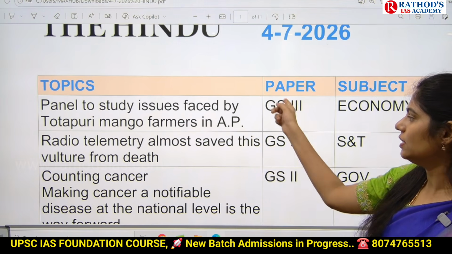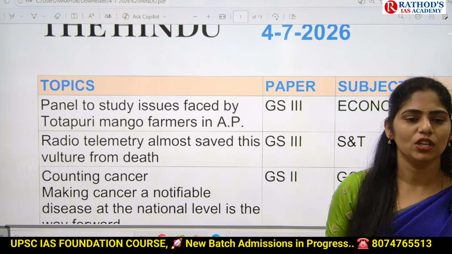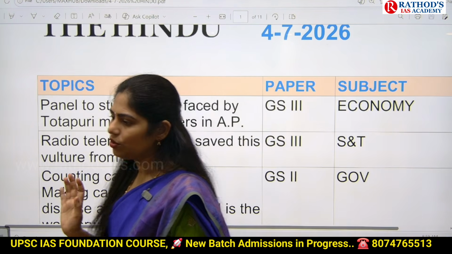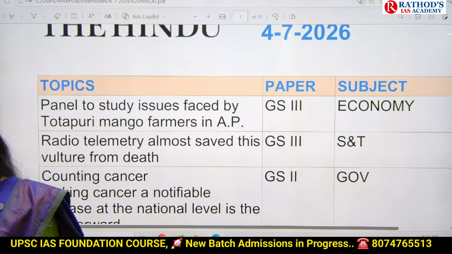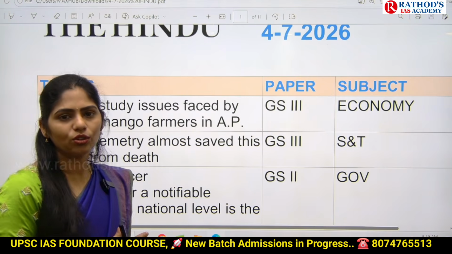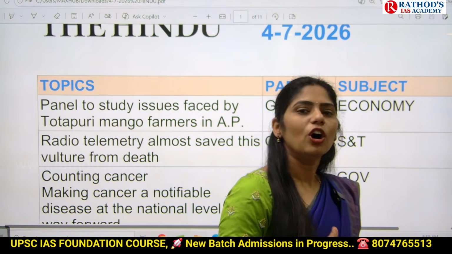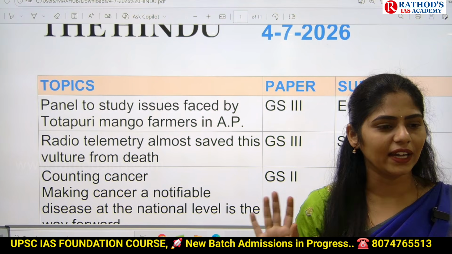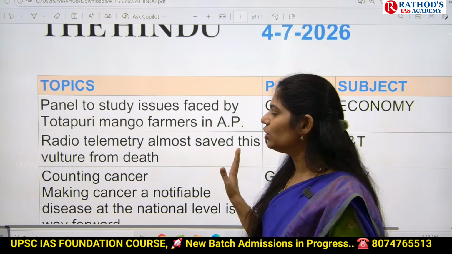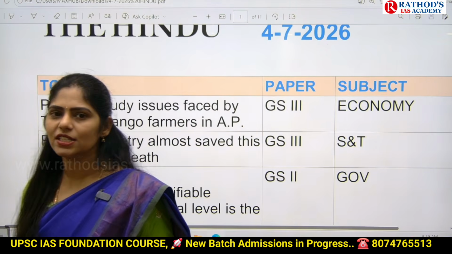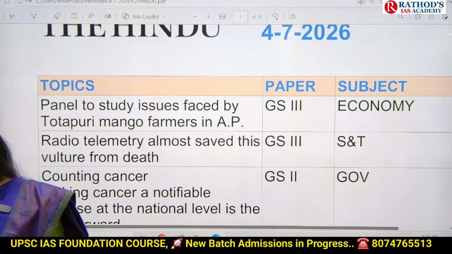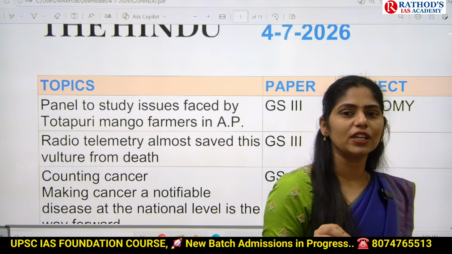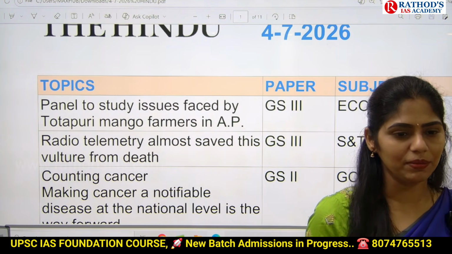All these things are very important, and now you have to see what exactly the problems faced by these mango farmers. Why you have to focus on this kind of articles? If you're getting any articles related to crops, loss for the farmer or increased income for farmer, whatever it may be, that is very important from agriculture point of view. Especially in your economy GS paper 3, there is a separate chapter called agriculture, which is very important from mains. Every year at least 3 questions you can get from agriculture from your mains point of view.